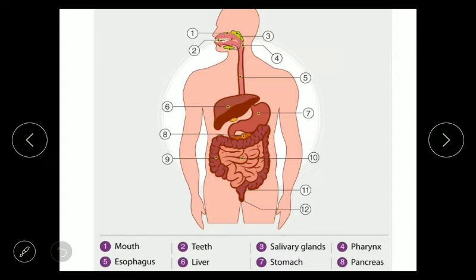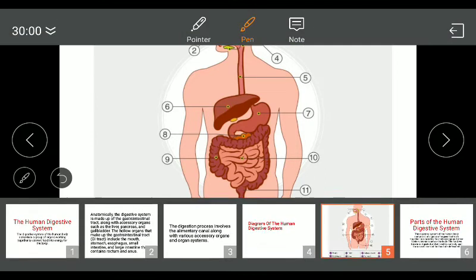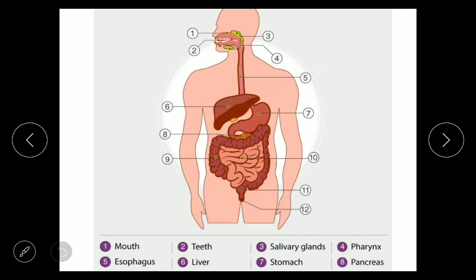Label number 2 is the teeth. There are 4 different types of teeth present inside our mouth: incisor, canine, premolar and molar. They grind the solid food. Label number 3 is the salivary gland. 3 pairs of salivary glands are present in our body, and the secretion of salivary gland is known as saliva. Saliva moistens the food, and saliva also possesses one enzyme. Try to recall the name of that enzyme. It is salivary amylase, which helps in digestion of starch.